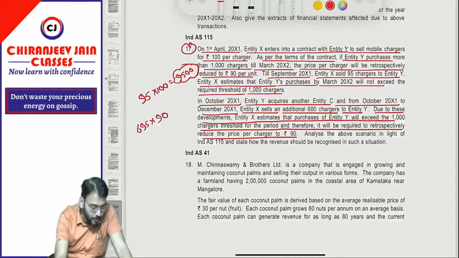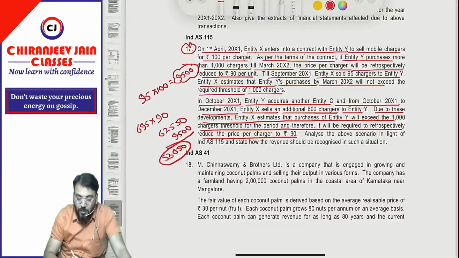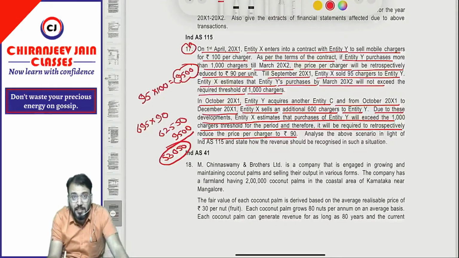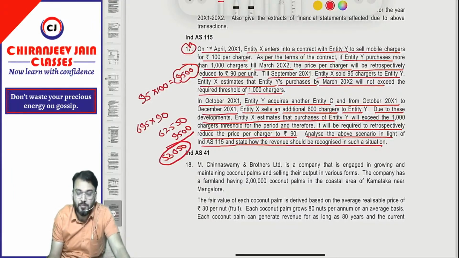695 into 90, this will be 62,550. Out of this, how much already recognized revenue in the previous quarter? It is 9,500. So minus 9,500, what will be the revenue of the third quarter? It will be 53,050. So this much revenue should be recognized in the quarter ended 31st December 2001. Understood? So analyze the above scenario in the light of Ind AS 115 and state how the revenue should be recognized in such a situation. Very simple.